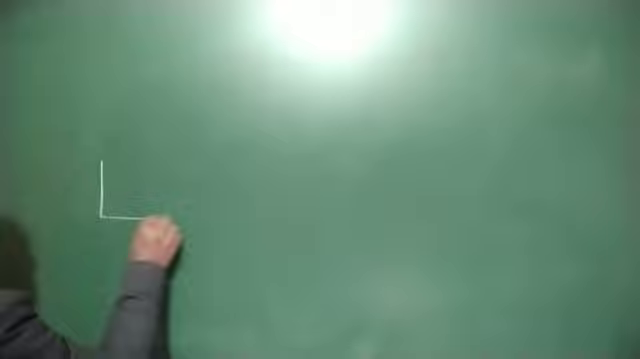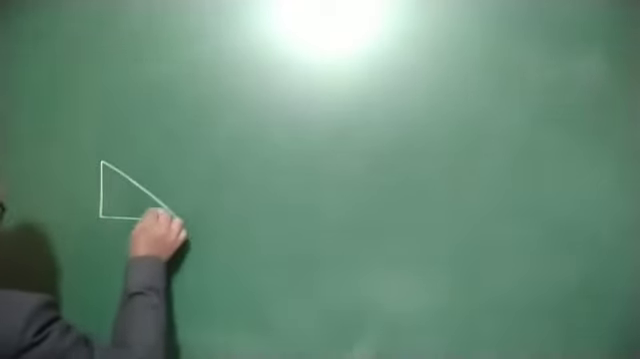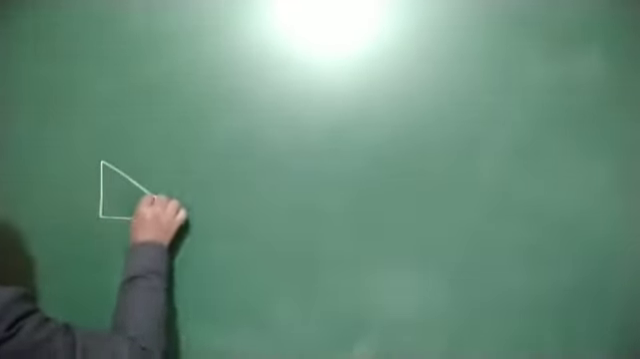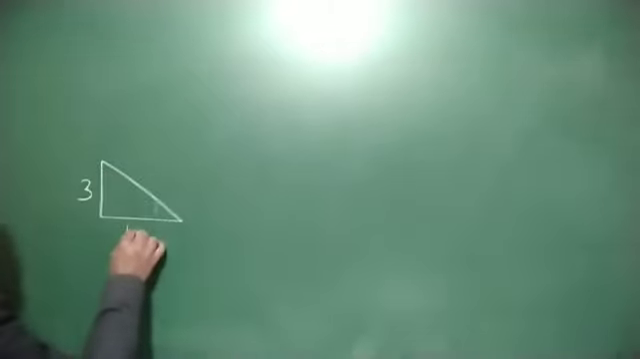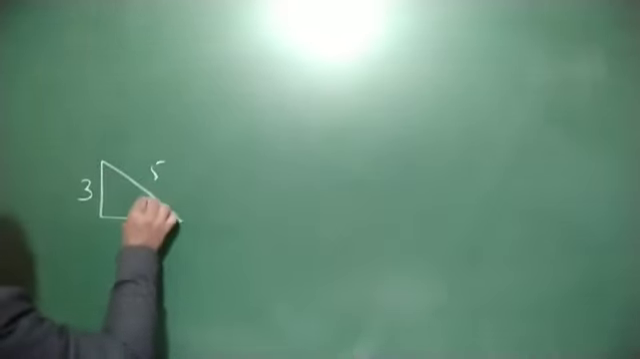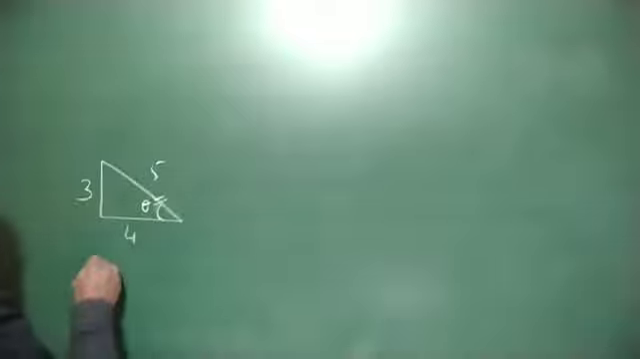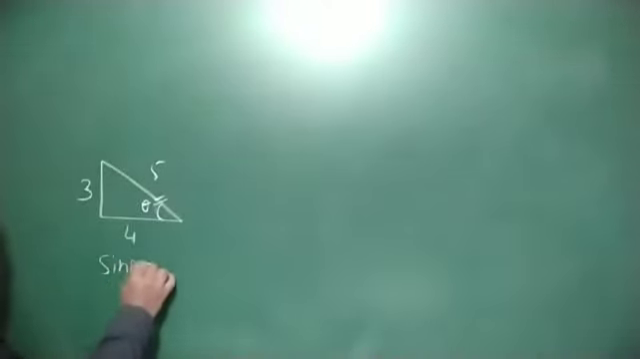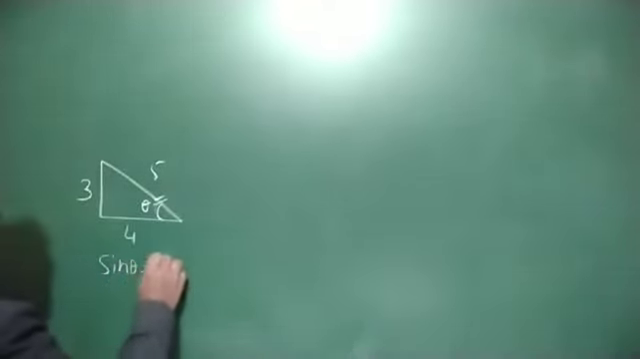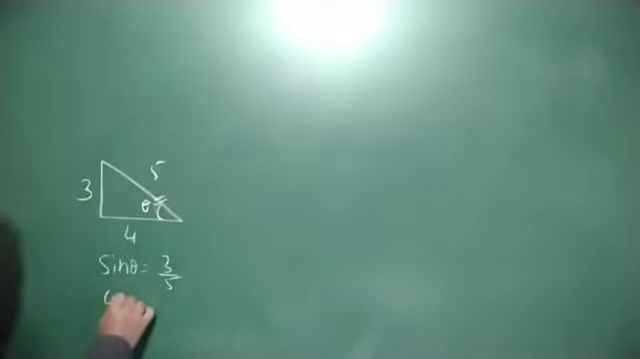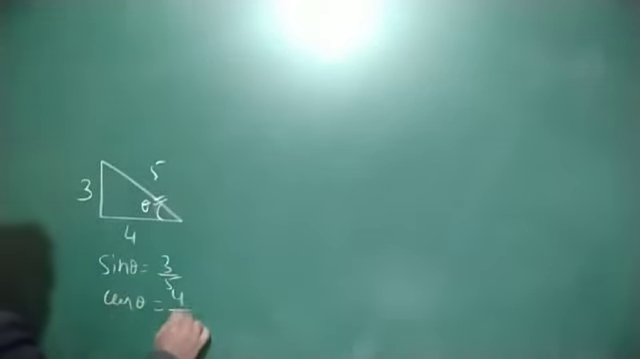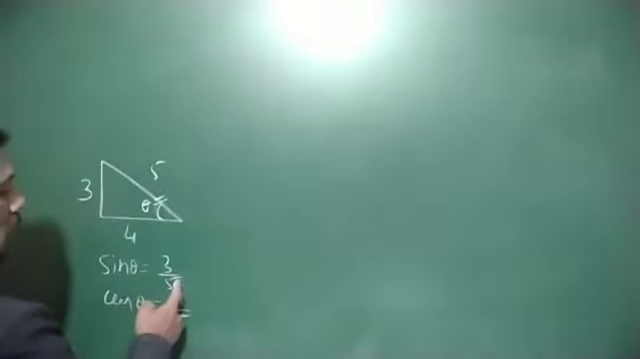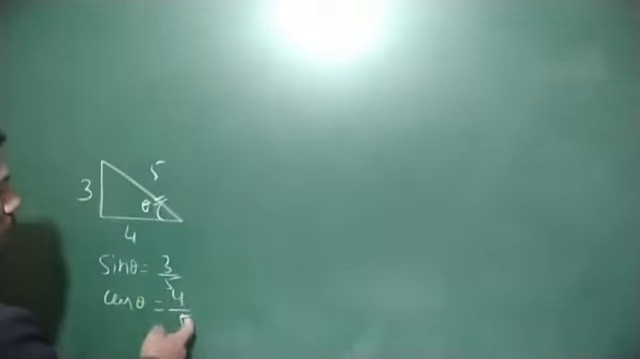Before going to that, we discuss some concepts. For example, this one is 3, 4, 5. This is angle theta. Sin theta is equal to 3 divided by 5. Cos theta is equal to 4 divided by 5. Opposite divided by hypotenuse, adjacent divided by hypotenuse.